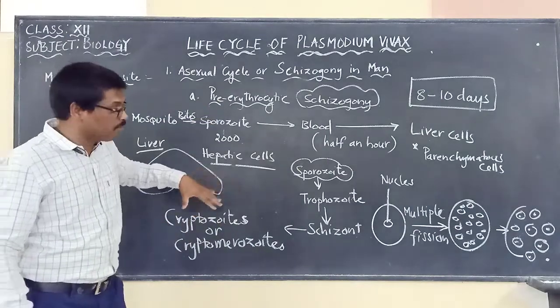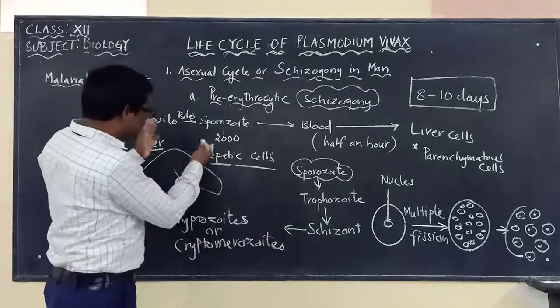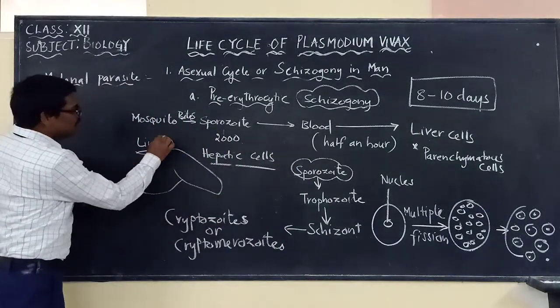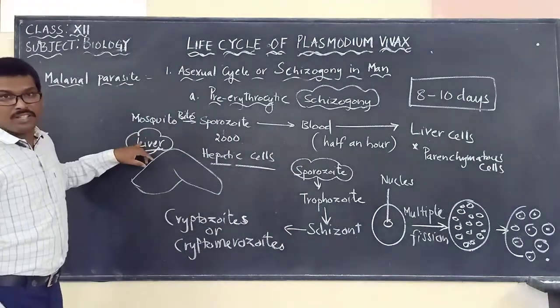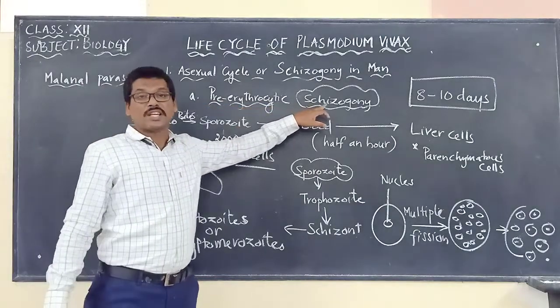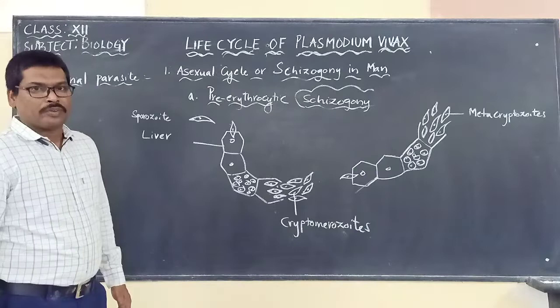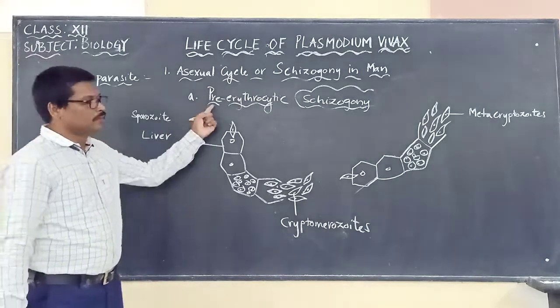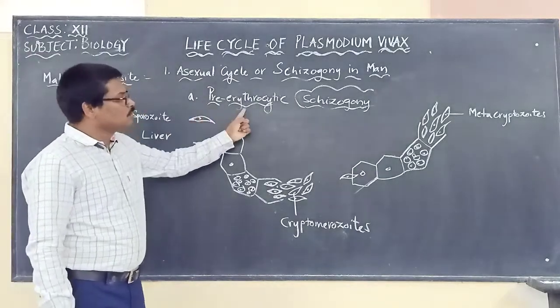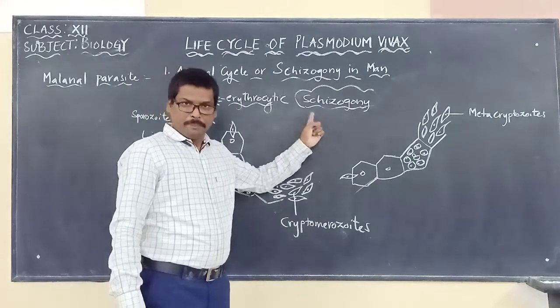Where is this process taking place? In the liver. It is called pre-erythrocytic schizogony.